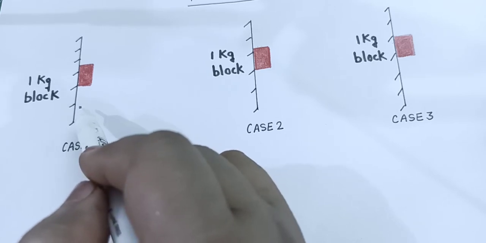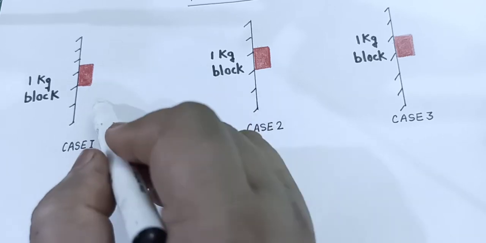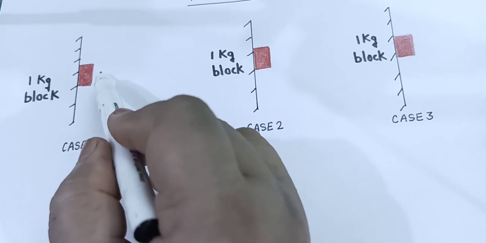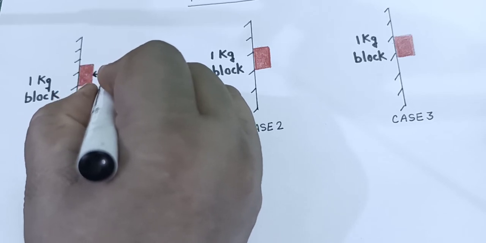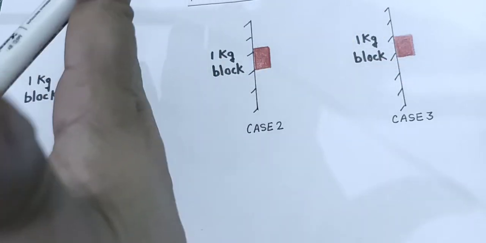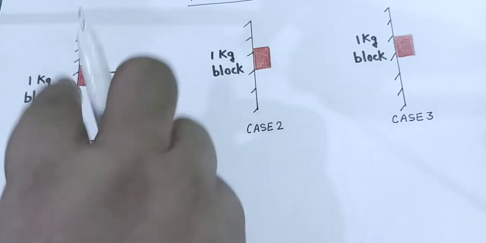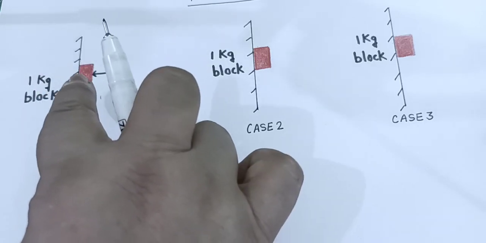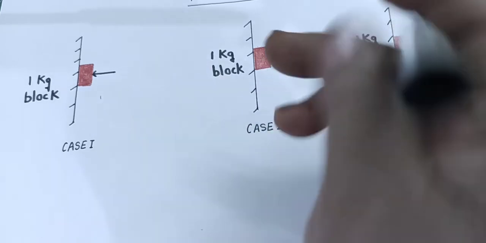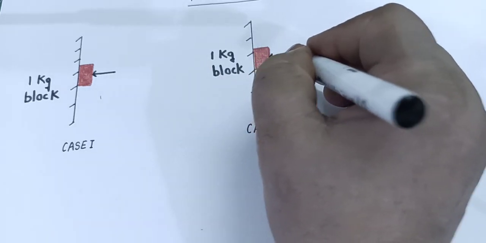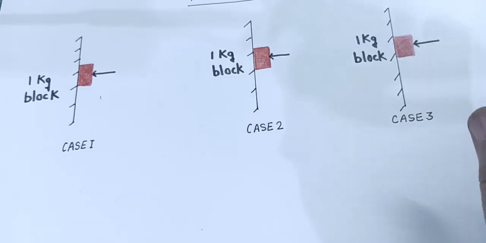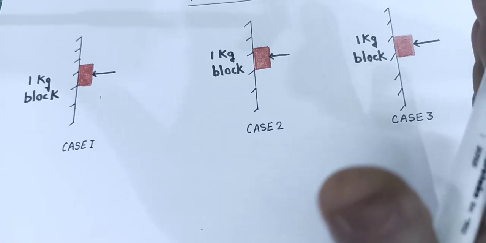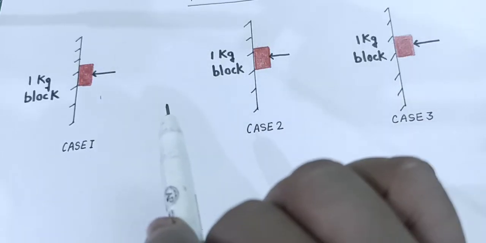What should I do? Well, you will also say that I should exert a force towards the wall like this to keep it stuck at this position. In all the 3 cases, I am exerting force to keep the block stuck with the wall and remain in equilibrium at its position.